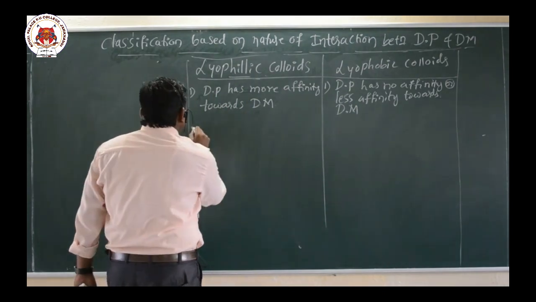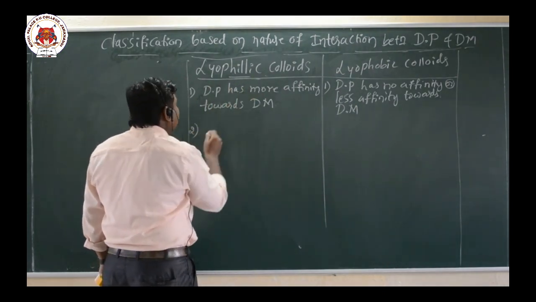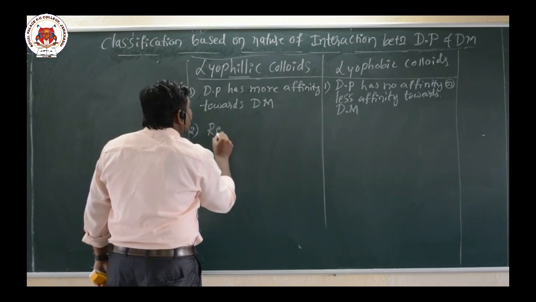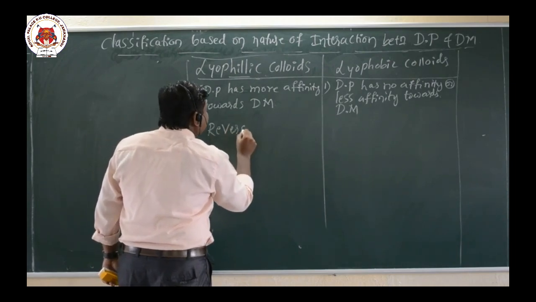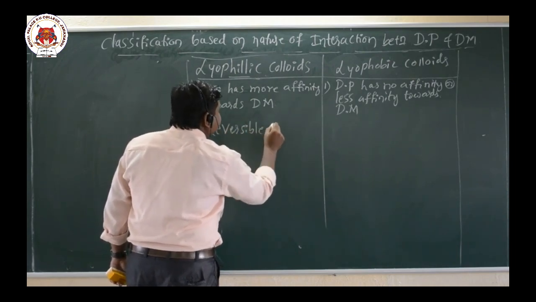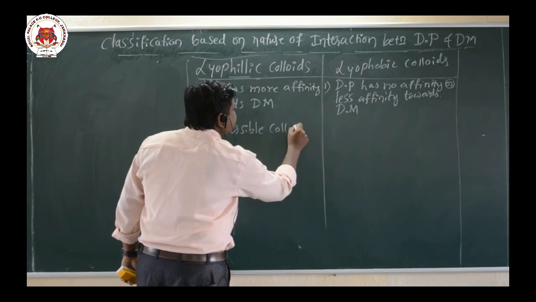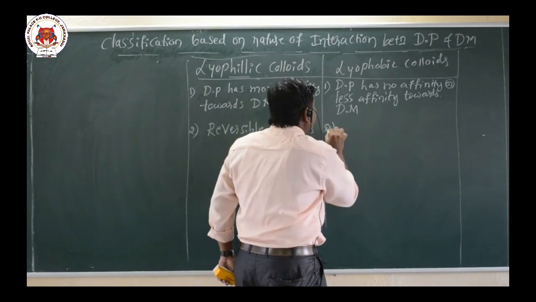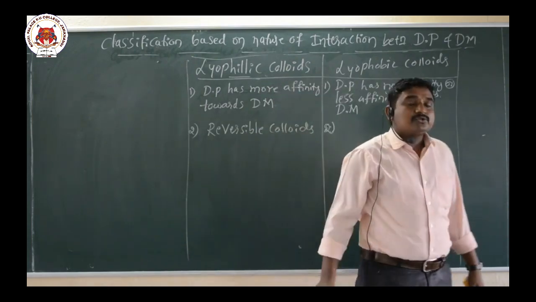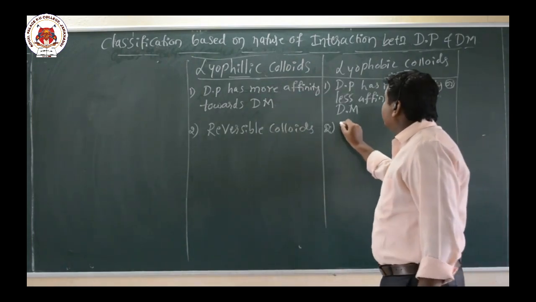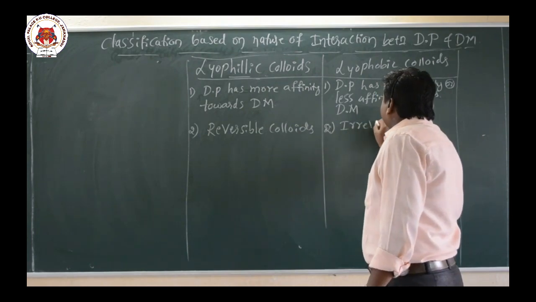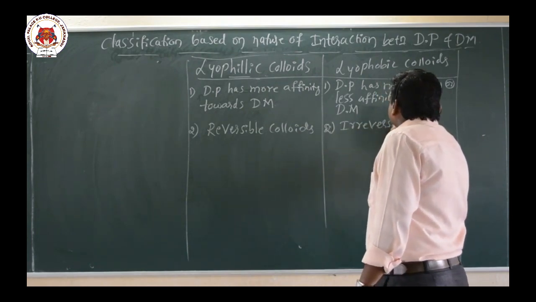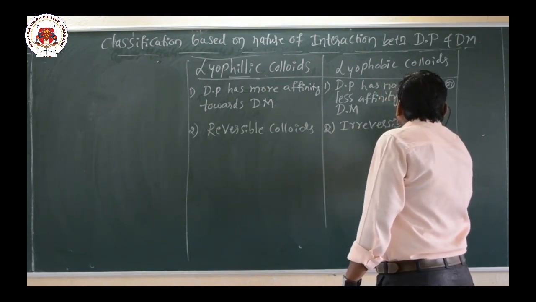The second difference: the lyophilic colloids are also called reversible colloids, and the lyophobic colloids are also called irreversible colloids.